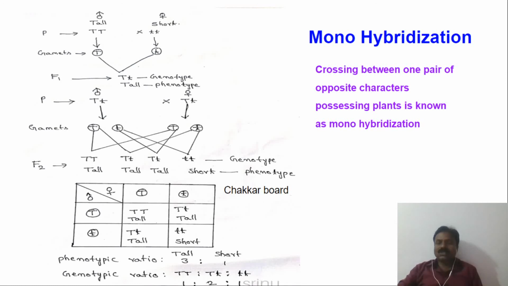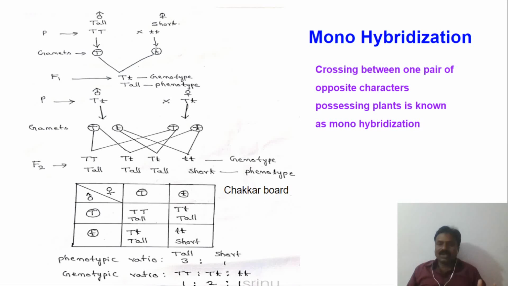Next we discussed the 7 characters on which Gregor Mendel focused for his research work. Each time he worked on only one type of character. Later on he worked on 2 characters, and next on 3 characters.